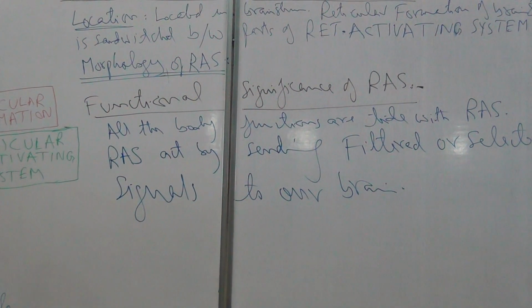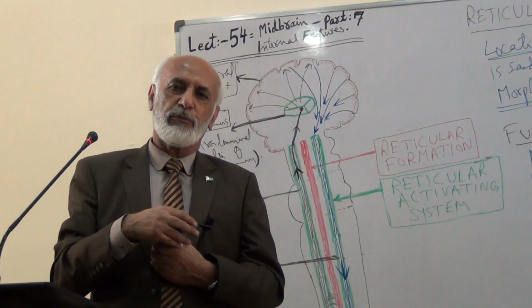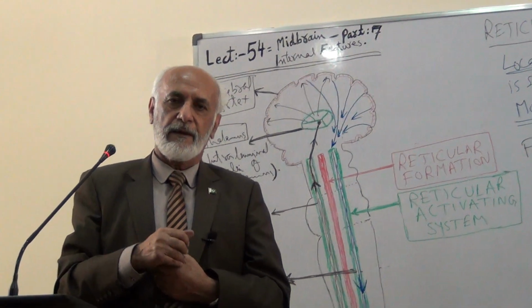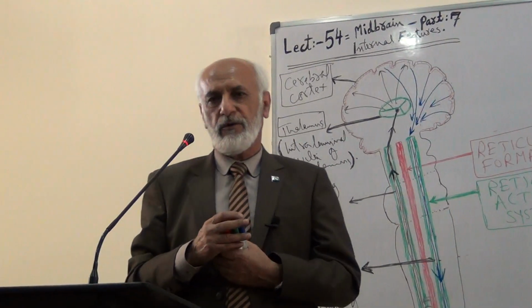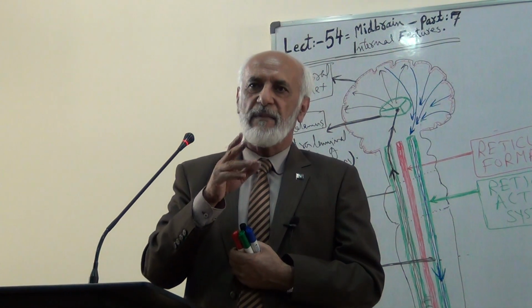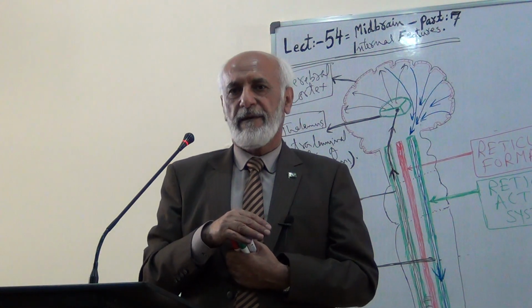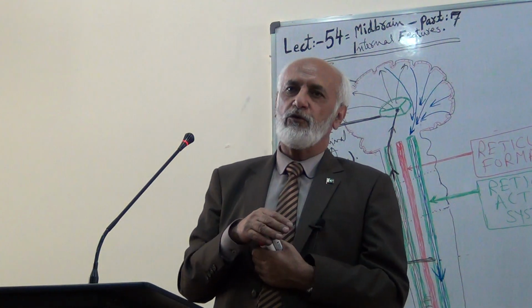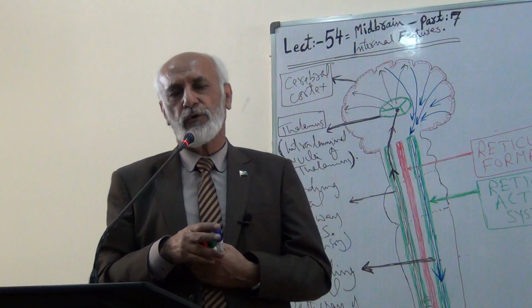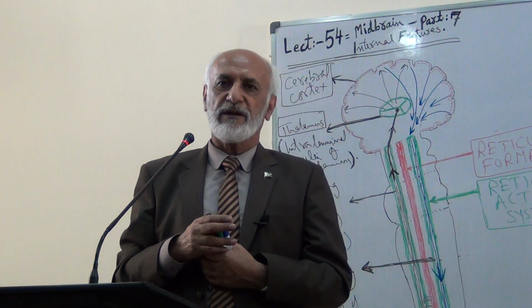Now, at a time, so many sensory inputs enter, but all these sensory inputs at that required time are not needed. Therefore, most of these sensory inputs are not allowed to enter the cerebrum by the reticular activating system.